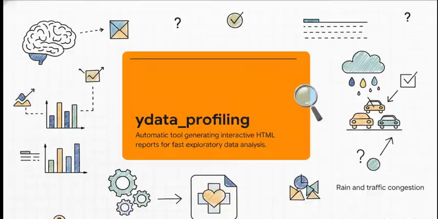Now remember that Yada Data Profiling tool we packed earlier? This thing is absolute magic. You run it, and boom, it automatically generates this gorgeous, interactive HTML report of your entire dataset. Instead of writing 50 lines of code to hunt down missing values or check if rain correlates with traffic, this tool handles the whole shebang in the background. It's exactly like getting a comprehensive doctor's report on your data without ever stepping foot in the hospital.